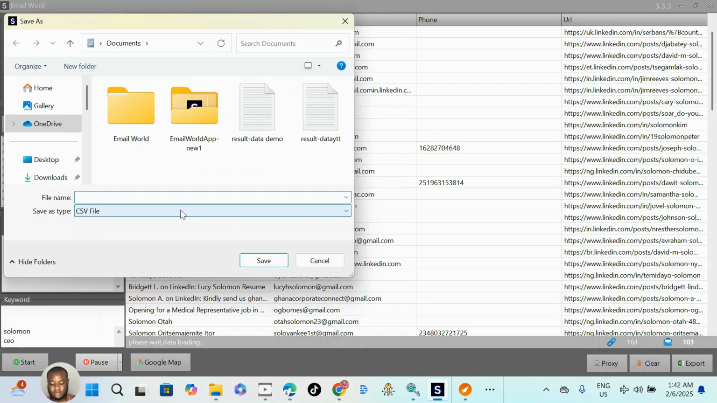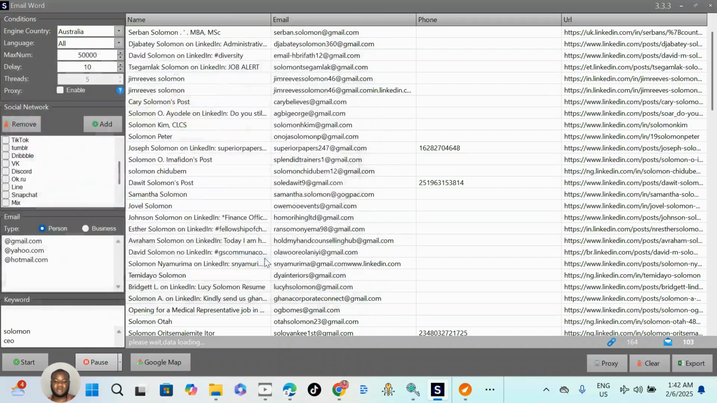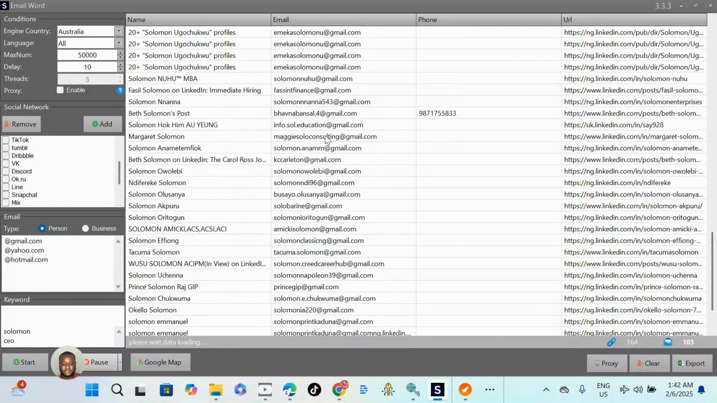You can name it anything. Let's say, demo extractor. I can just write anything and save it. So all these email addresses, we need to verify them.